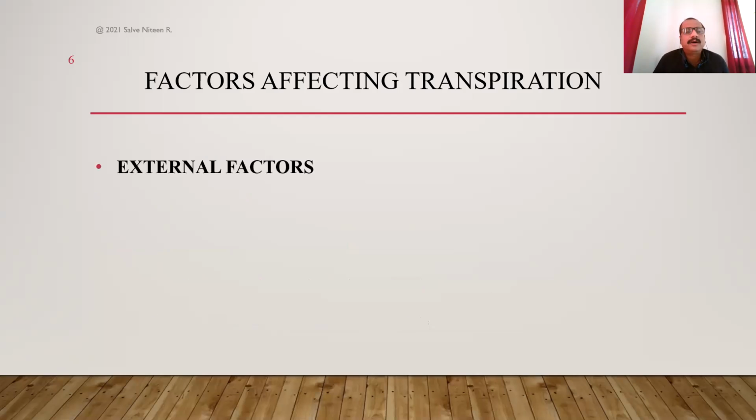The next factor is atmospheric humidity. Just now we have discussed that this factor is directly or indirectly related to the temperature as well as the wind velocity. When there is an increase in temperature, or an increase in wind velocity, there is a decrease in the atmospheric humidity. Now, what is humidity? Humidity is the amount of water vapors which are present in the air. And what is relative humidity? It is the amount of water vapors present in the air compared with the amount needed to saturate it, to make it 100%. That is called relative humidity.